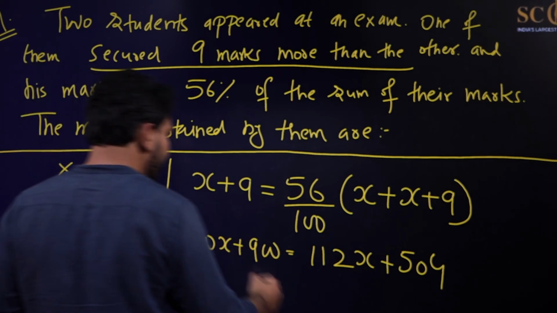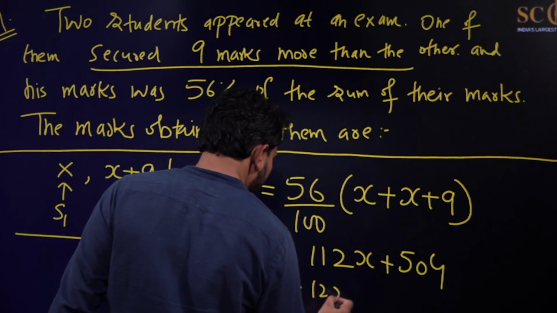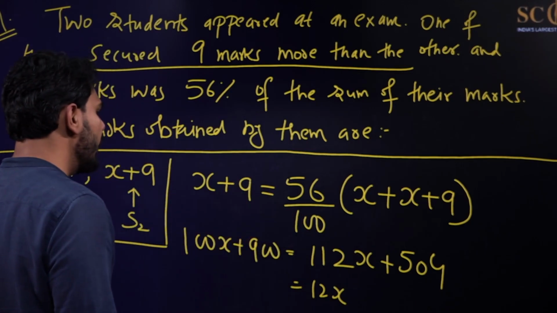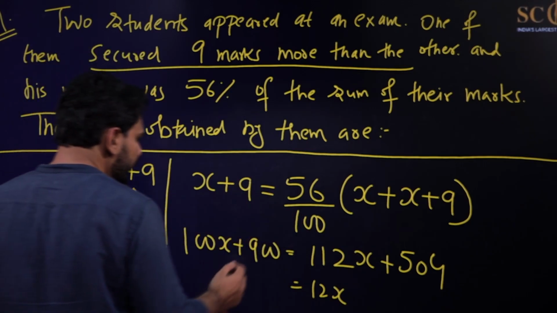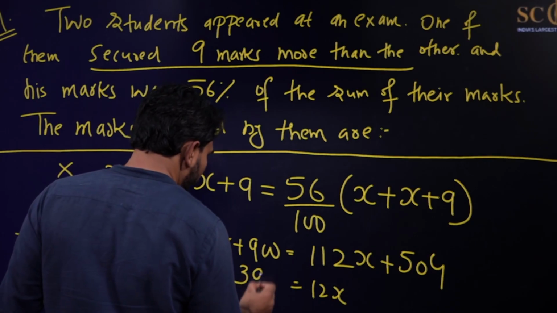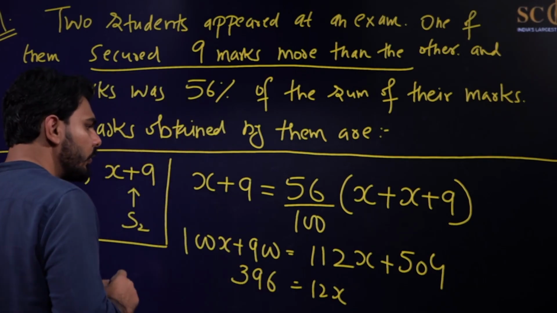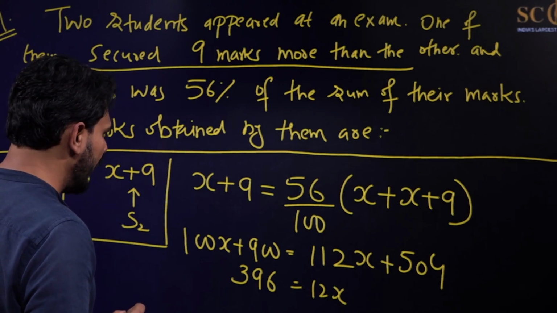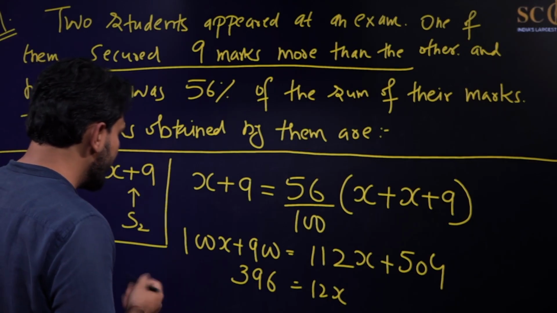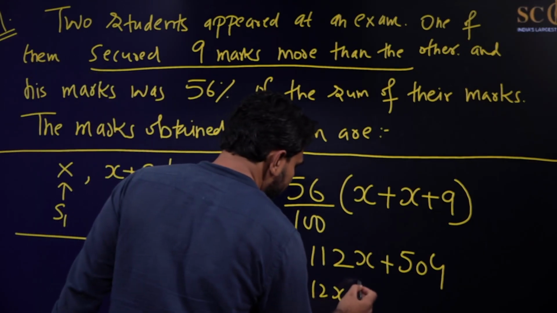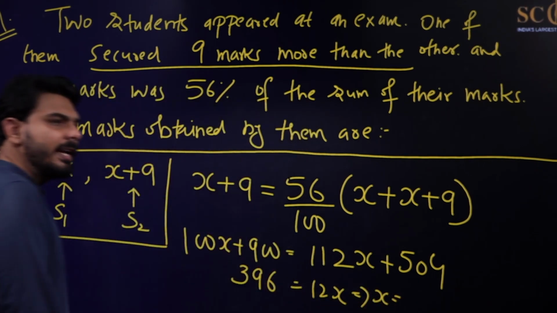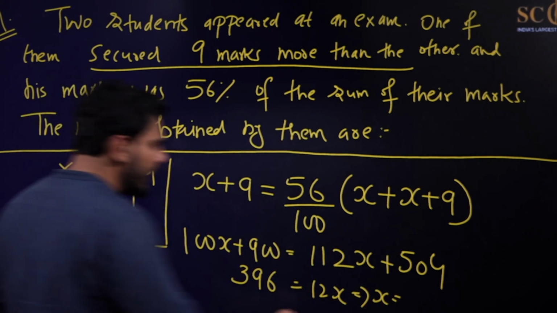So 112x minus 100x will be 12x, and 900 minus 504 will be 396, if I am not wrong. Now what will be the value of x from here? If you divide 396 by 12, you will get 33.